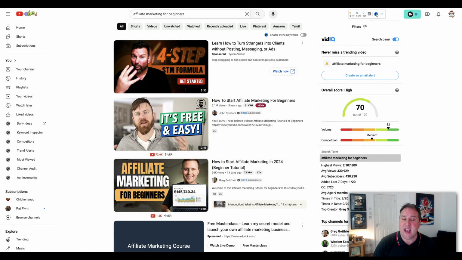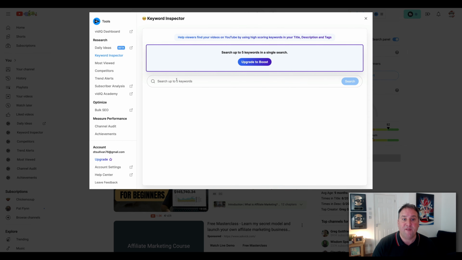Now, you can actually access a free keyword tool, but there's also a paid version as well. And the paid version is the one I'm going to show you because it has a little bit more functionality. So first of all, if you come up here and use Keyword Inspector, you'll see that it will give you up to 5 search keywords. But if you press this upgrade to boost, it's going to give you access for 7 days free to the keyword tool I'm going to use. Now, I'm actually going to use that now. So I'll show you inside of here.